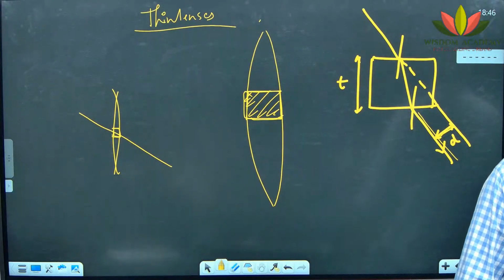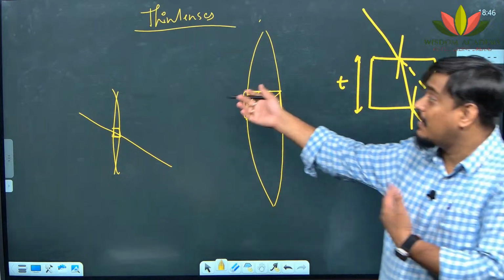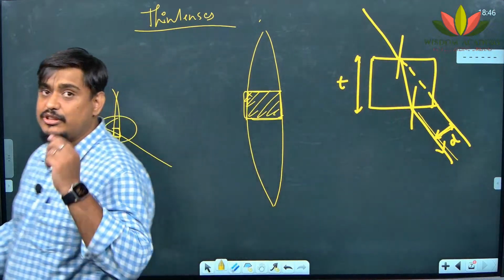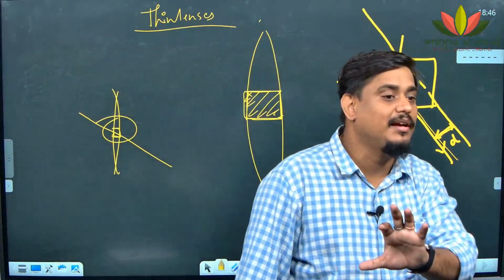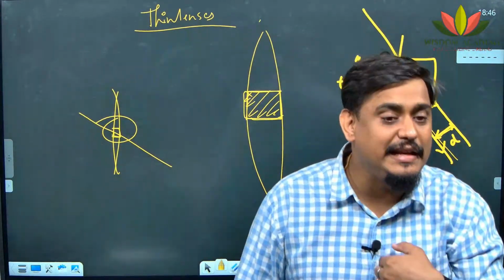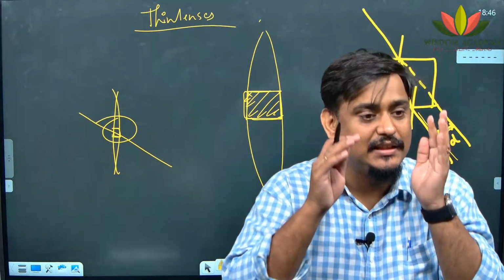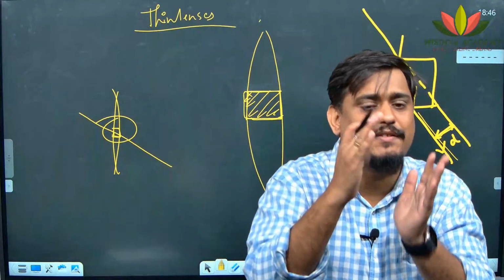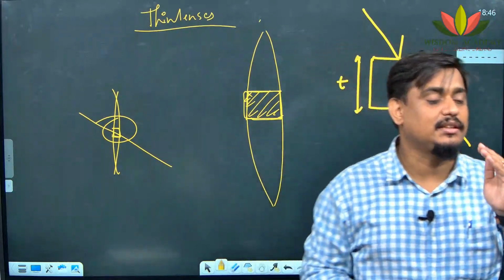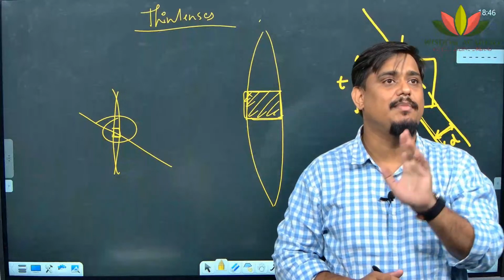Are you getting what is the reason for that? But no other part has the same phenomena. So central part of the lens behaves like a rectangular glass slab, and since we are dealing with thin lenses, the thickness of the lens is very low, and so the bending is very low, and that's why the light ray goes straight without any bending.